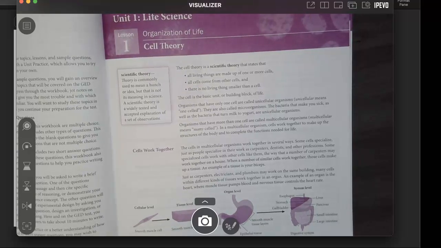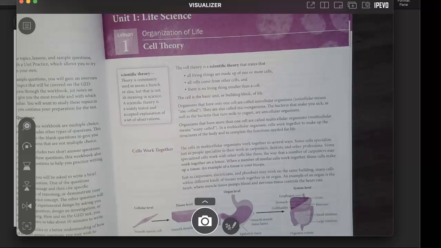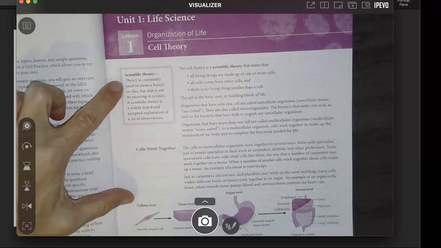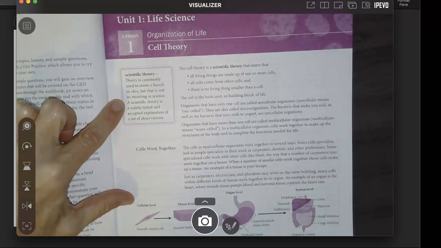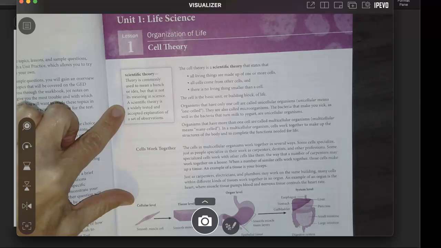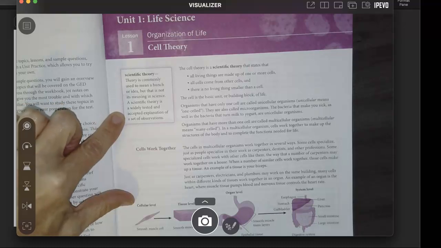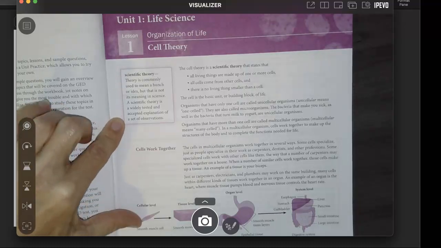Unit 1, Life Science, Organization of Life, Cell Theory. Scientific theory. Theory is commonly used to mean a hunch or idea, but that is not its meaning in science. A scientific theory is a widely tested and accepted explanation of a set of observations.